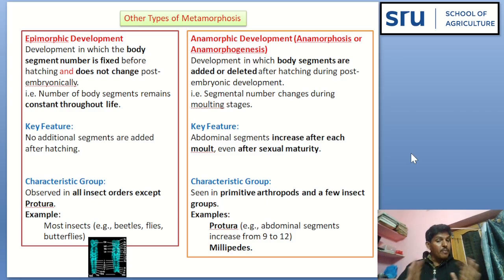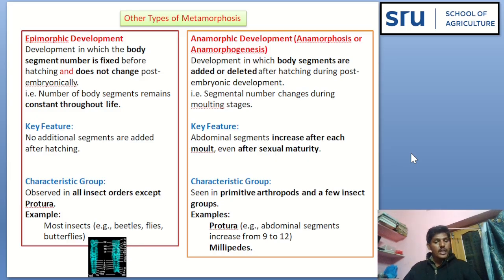That is, the number of body segments remains constant throughout life. Such development is known as epimorphic development. Here no additional segments are added after hatching. And this is seen in all insect orders except Protura.